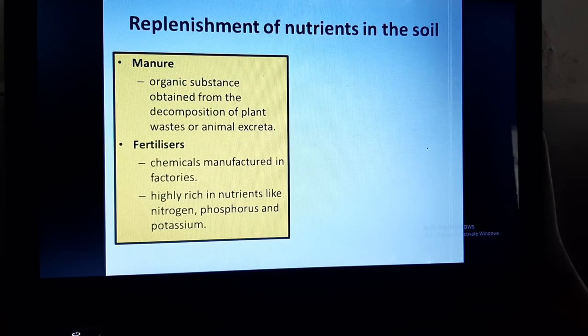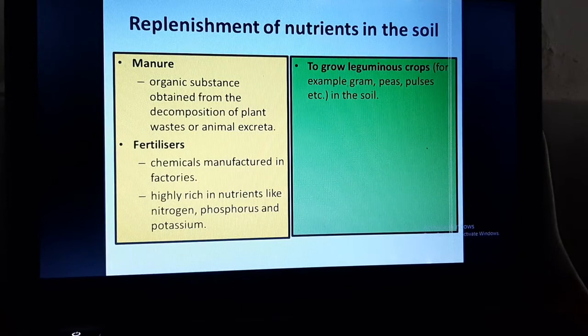Fertilizers are chemicals and they are manufactured in the factories. They are rich in nutrients like nitrogen, phosphorus and potassium. So once we add manure or fertilizer to the soil, what we are doing is enriching the soil in nutrients. Now the soil is enriched in the nutrients. So these nutrients can be taken up by plants to synthesize their own food. This way, the balance of nutrients in the soil is maintained.